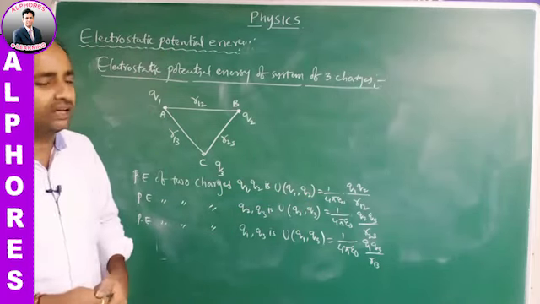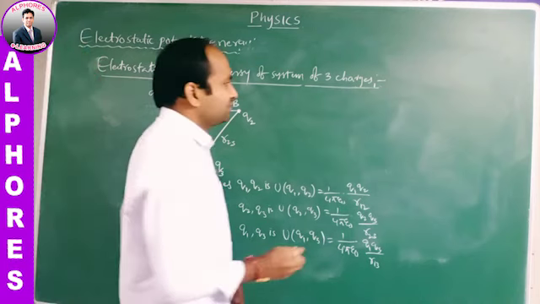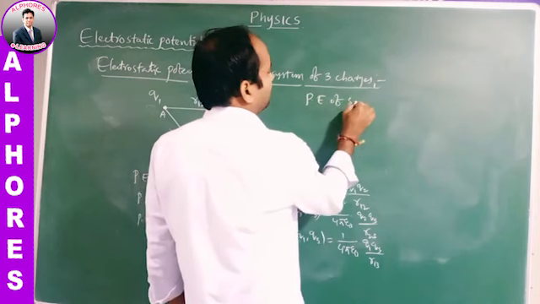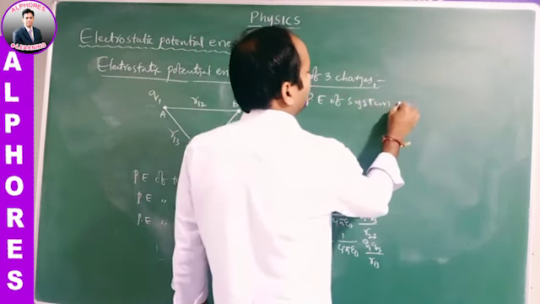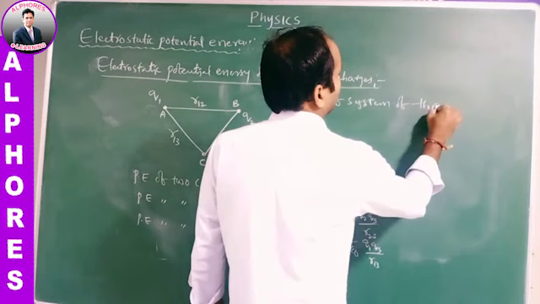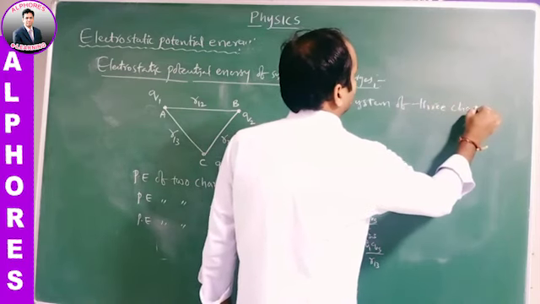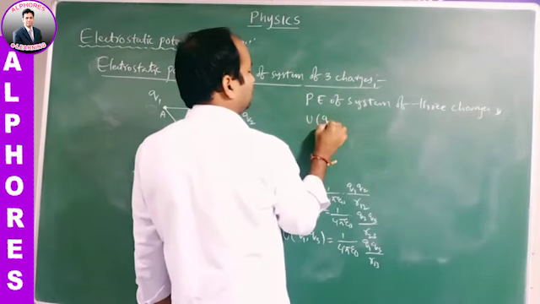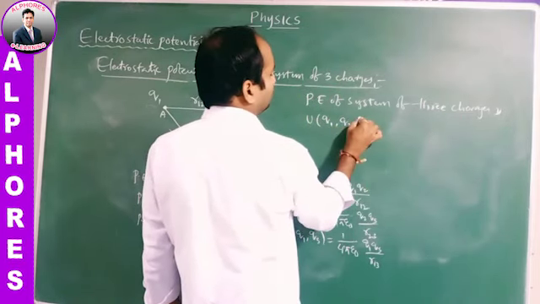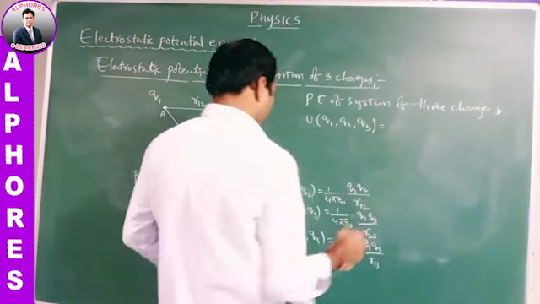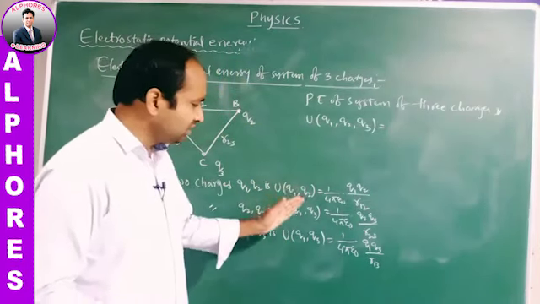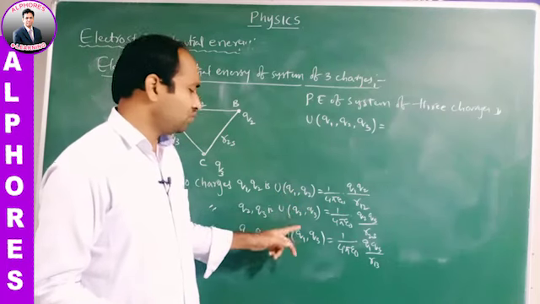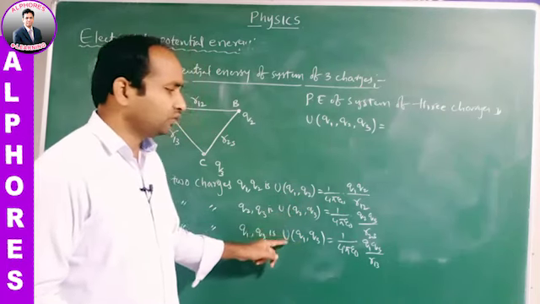But we need the final potential energy. What is final? The potential energy of the system of three charges, U of Q1, Q2, Q3, is obtained by adding these three values: U of Q1 Q2 plus U of Q2 Q3 plus U of Q1 Q3.